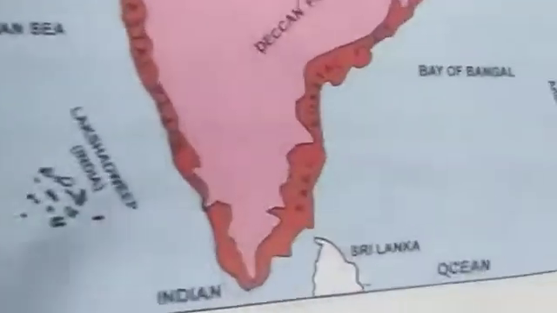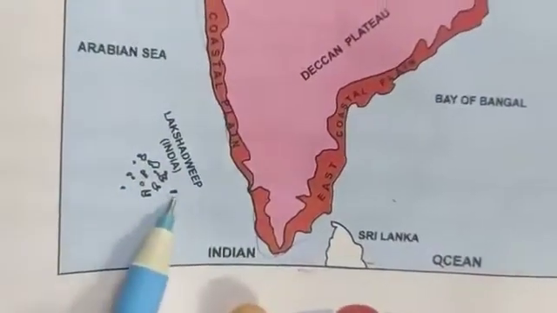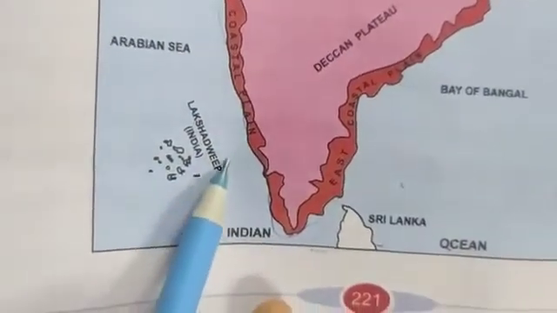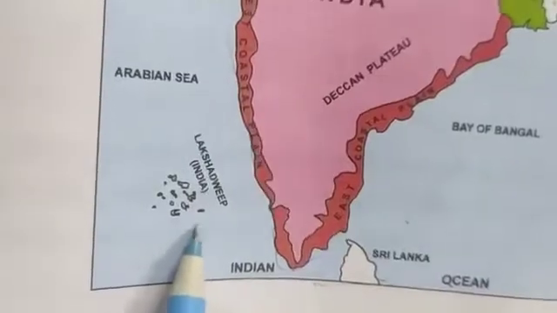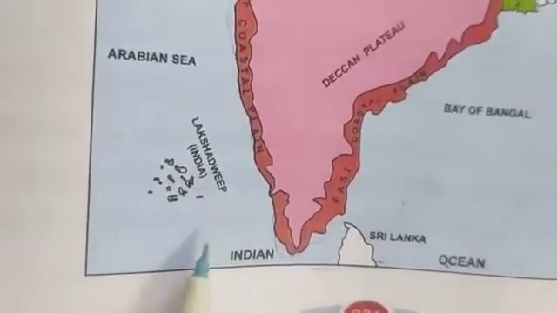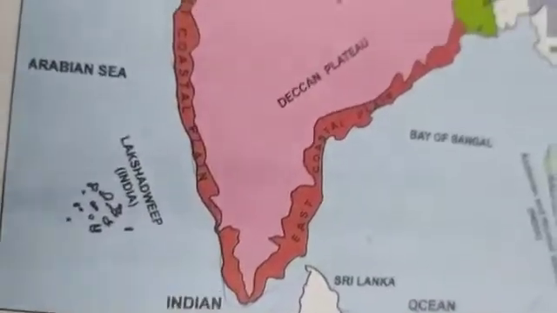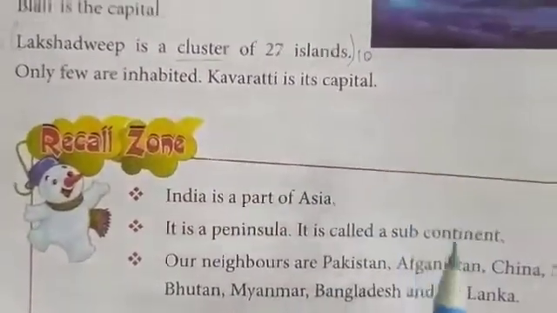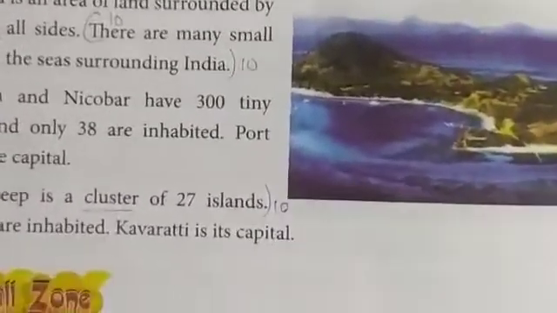So here you can find this Lakshadweep island. It is surrounded by the water. Nearly 27 islands we can find. And what is the capital of this? Kavaratti. Okay. Kavaratti is its capital. So this is our lesson reading.